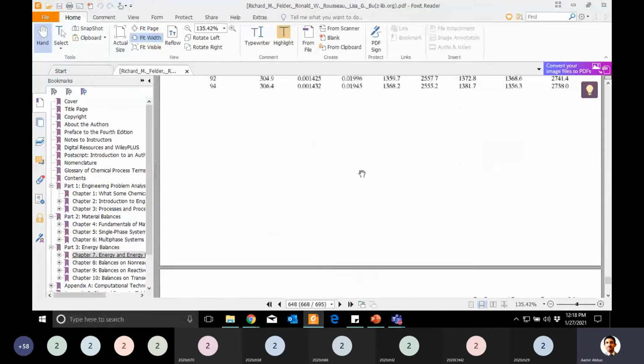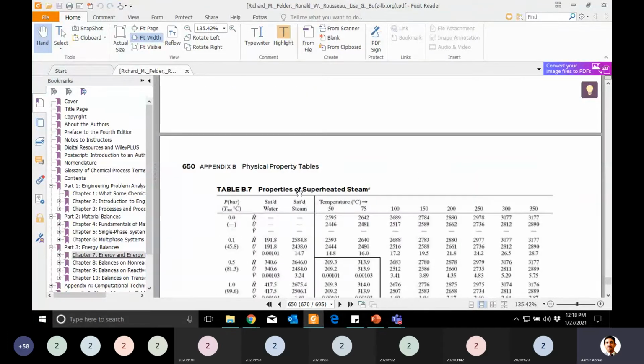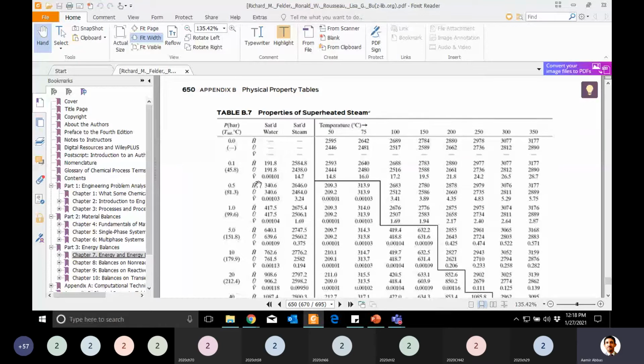Let's look at what is in B7. In B7, can you read these words, table B7? Can anyone of you? Properties of superheated steam. Yes, good. We just saw in the slide that there are two types of steam, superheated steam and saturated steam. So here it is superheated steam. For superheated steam, data is given here, but overall you can see there is a pressure, then the saturated water temperature. Okay, not only temperature, there are three properties. Can you see some difference from the earlier tables?